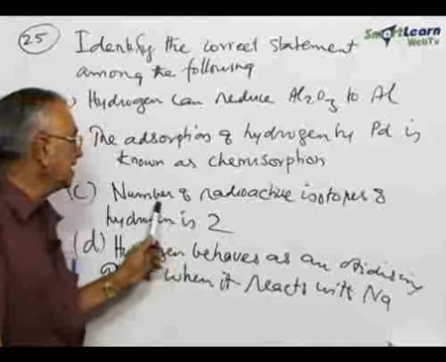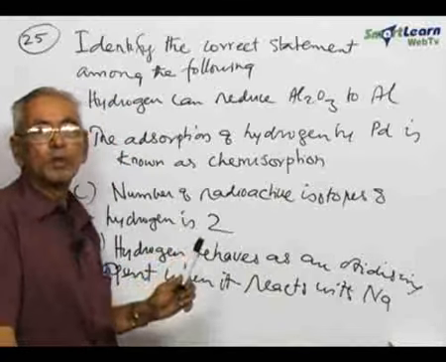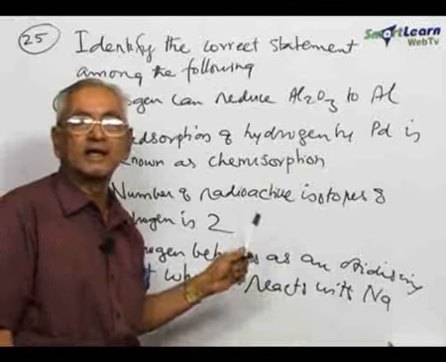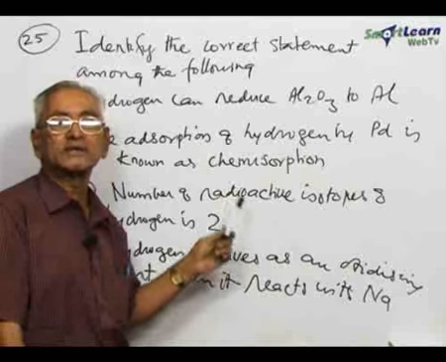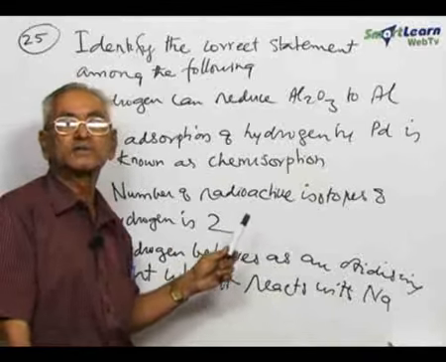The third one is, the number of radioisotopes of hydrogen is 2. In that statement, hydrogen, as we know, exists in 3 different forms: hydrogen, deuterium with atomic mass 2, and tritium with atomic mass 3.